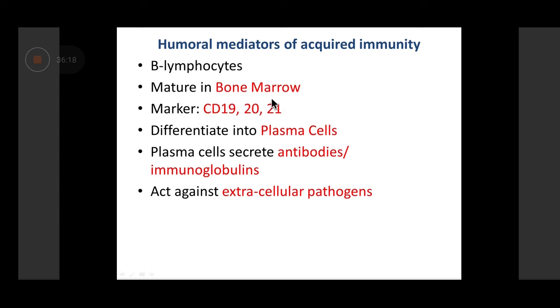The CD markers which are used for identification of B lymphocytes are CD19, 20, and 21. So a cell which has CD19, 20, and 21 on its surface is referred to as a B cell.